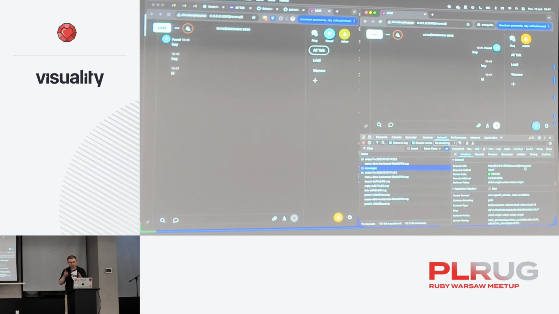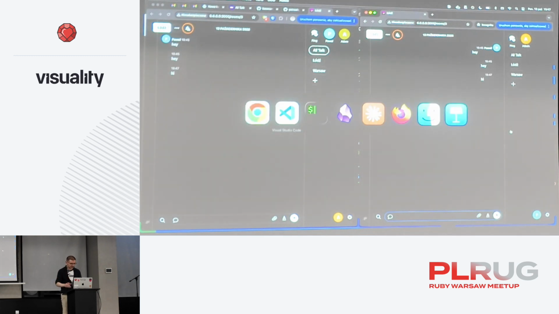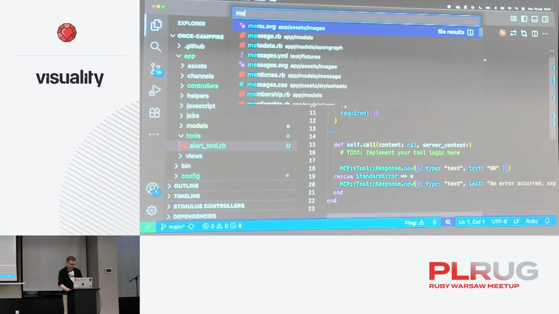So it's probably messages controller create, right? The logic of how to create a message is right there. So let's go there.